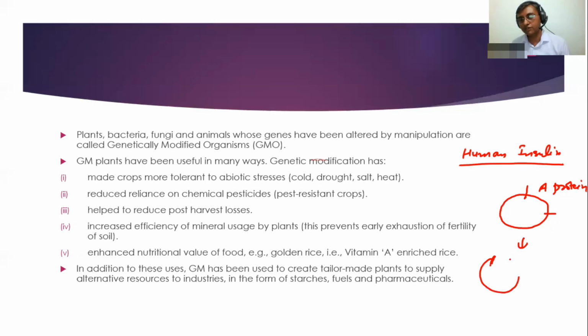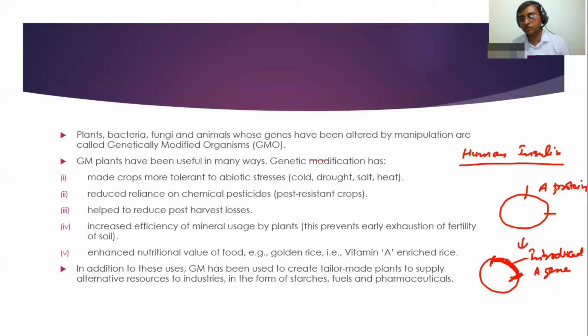And if we cut this A protein and introduce into another organism which is lacking this A protein, so I am making it here like this. The thicker part, this is the introduced A gene.